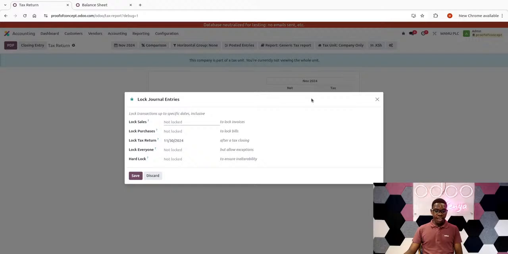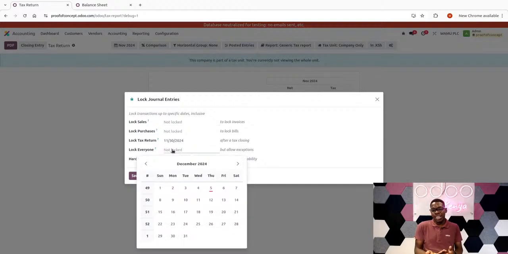Then I'll come to lock everyone. Hard lock would simply mean that you're locking that period and no one will be allowed to open it. So even the person who has locked it won't be allowed to open it. It's a very strategic decision to hard lock something because it is irreversible. You cannot reverse it. But lock everyone is a bit reversible.